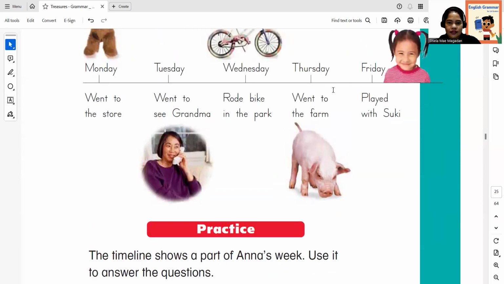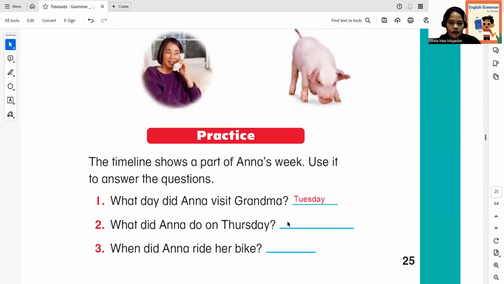So on Thursday, let's see. Anna went to, okay, on Thursday, Anna went to the farm. Okay, so went to the farm. Next, okay, let me try to expand it if I can. All right, I think it's not expanding.